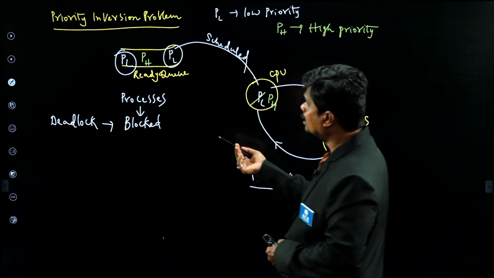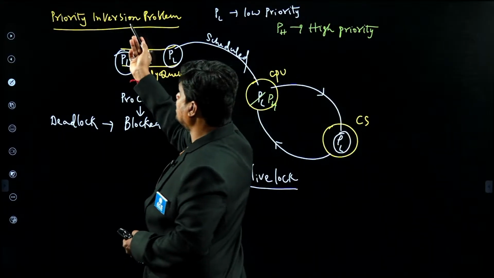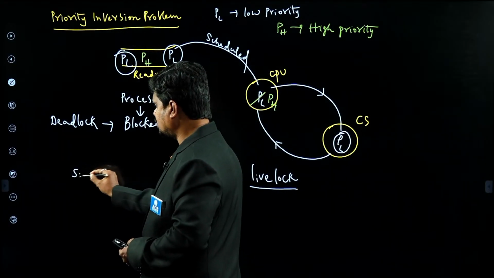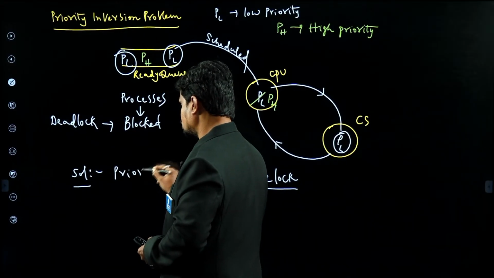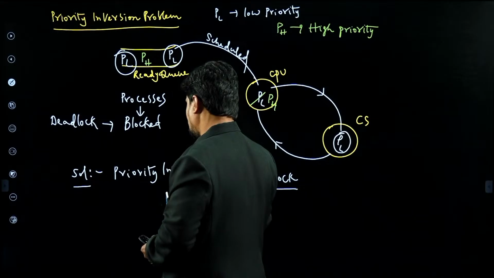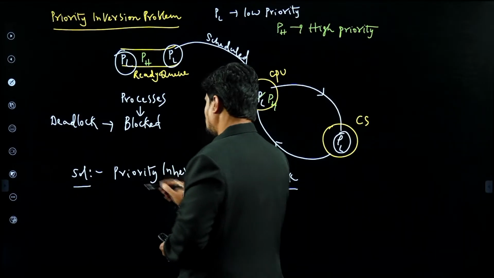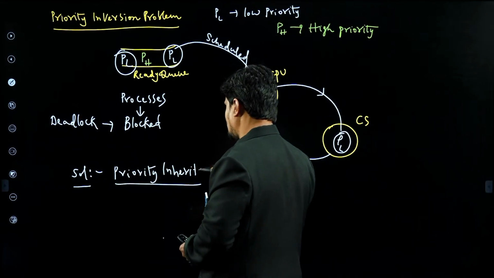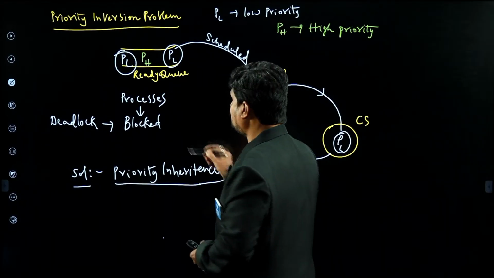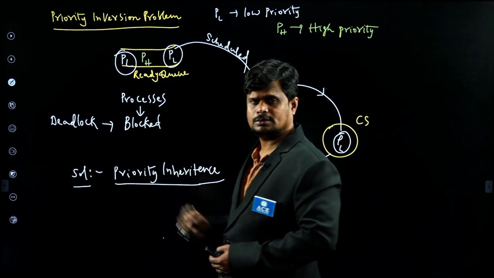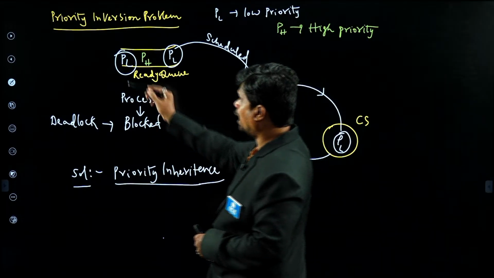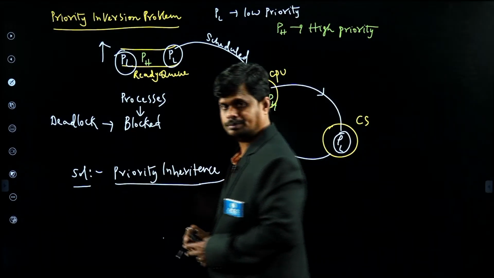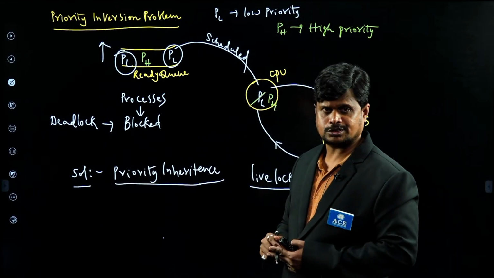So when this kind of priority inversion is there, what is the solution we have to use? Priority inheritance. What is priority inheritance telling us? While this low priority process keeps waiting in the ready queue, at some point of time its priority gets increased. You know the aging concept, right?